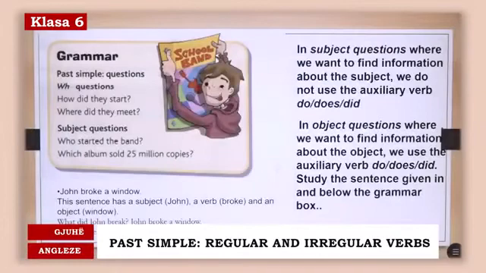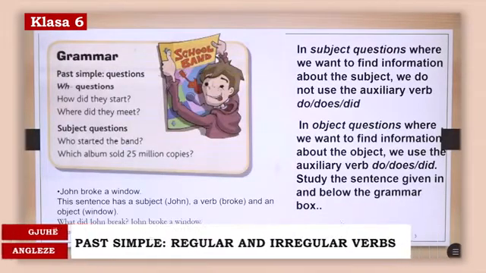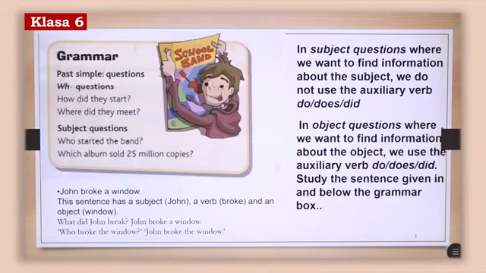Okay, probably you opened your books and there you have the grammar box which tells you how to use WH questions in past simple form. But it depends on the questions. It depends if we need to know the subject or the object.